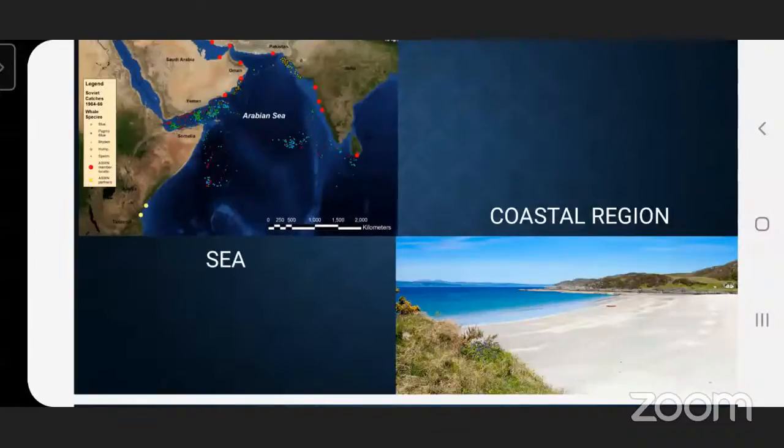The first is the sea. Which sea is near to our Mumbai? Has anyone ever visited that sea? Arabian Sea. Very good. Yes, on the western coast of India, there is the Arabian Sea.